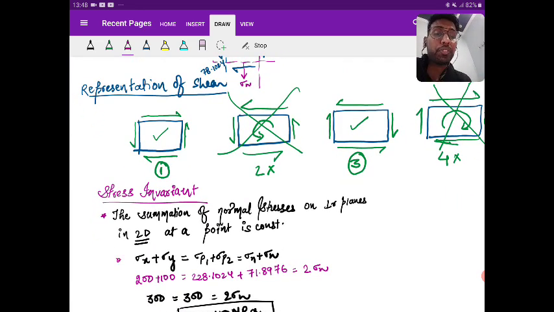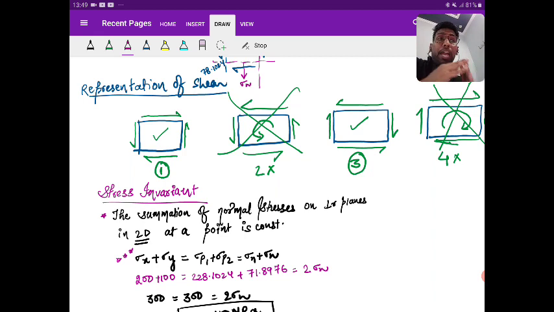Thereafter, we have talked about the stress invariant concept. This concept is very much used in objective questions. It says that the summation of normal stress on perpendicular planes in 2D at a point is constant. Are you able to get my point? Yes or no? So for all the questions you have solved, you check the result.